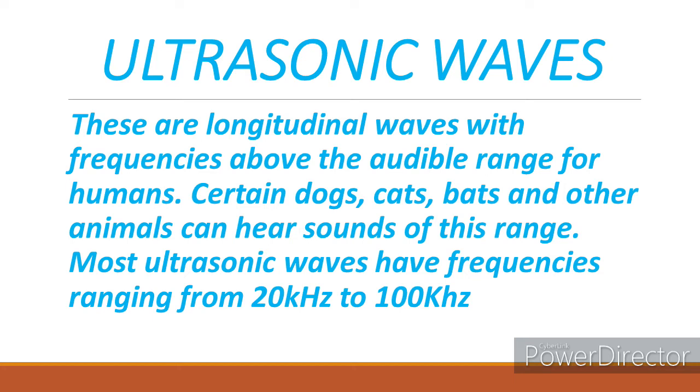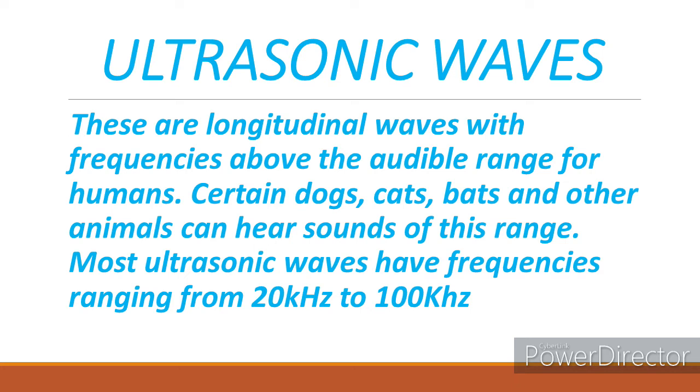If I must be particular, bats, for instance, use frequencies up to 120 kilohertz for their exploration or navigation. There are also some special kinds of whistles that produce ultrasonic waves. So in summary, most ultrasonic waves have frequencies ranging from 20 kilohertz to 100 kilohertz.